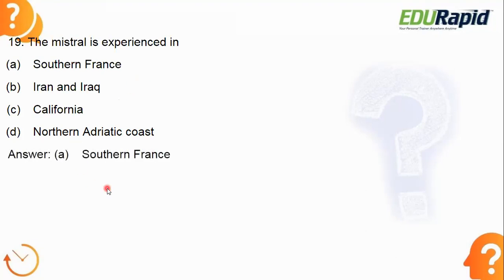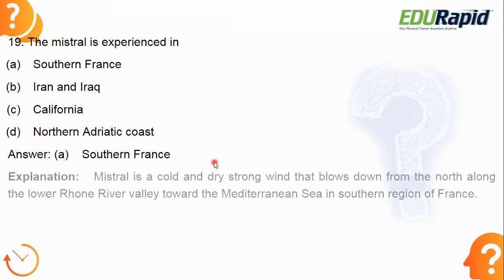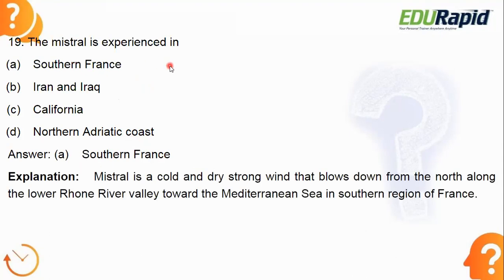Let's see the answer. Answer is option A, southern France. It is a local wind of France, a cold, dry, strong wind. Please don't forget, Mistral is a cold and dry, strong local wind of France.